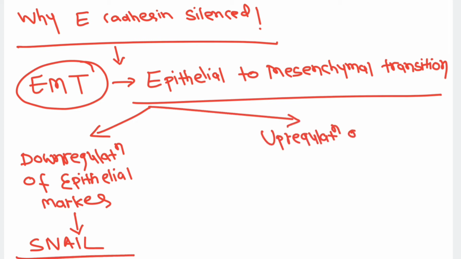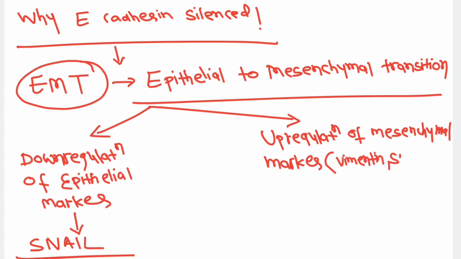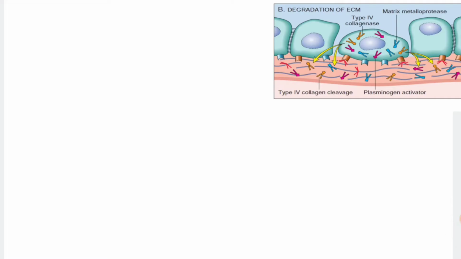And the second event is upregulation of mesenchymal markers, right? Like that of vimentin, smooth muscle actin. So there will be upregulation of mesenchymal markers that is mediated by the twist transcription factor. Now let's see the second step. After loosening up of the tumor cell by epithelial mesenchymal transition, they will degrade